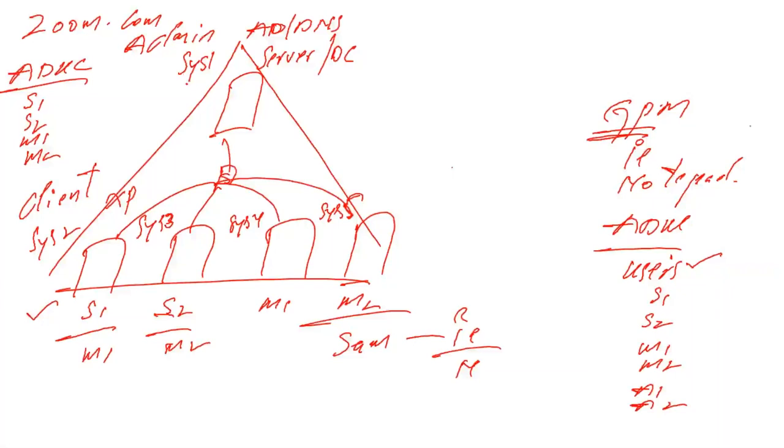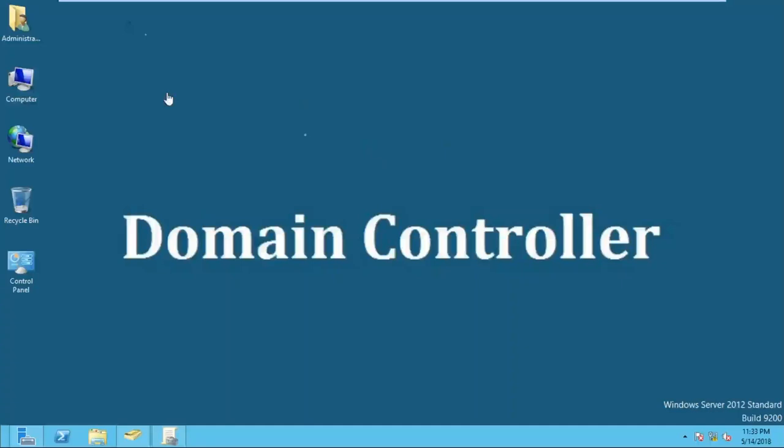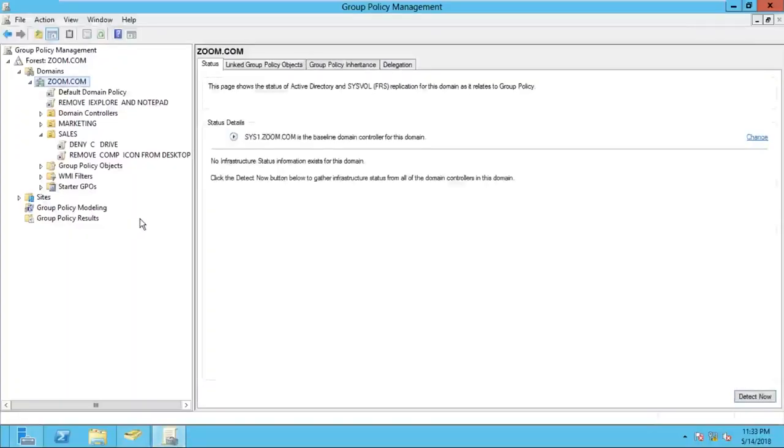Yes. So we'll see in the next lab how to deny an existing group policy on an administrator or user. The method procedure is the same. Okay. So what do we have to do? In the DC, we have to log in as administrator and open the group policy management console.